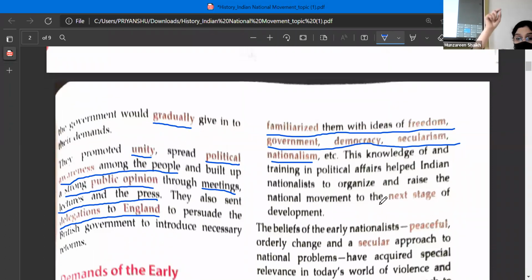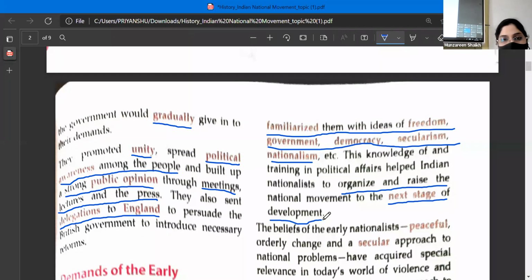This is important. Because of this training, because of this knowledge of political affairs, the Indians could now organize and raise a national movement. That is, go on to the next phase of development.